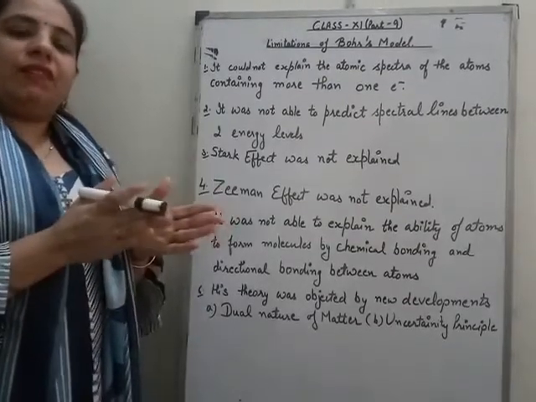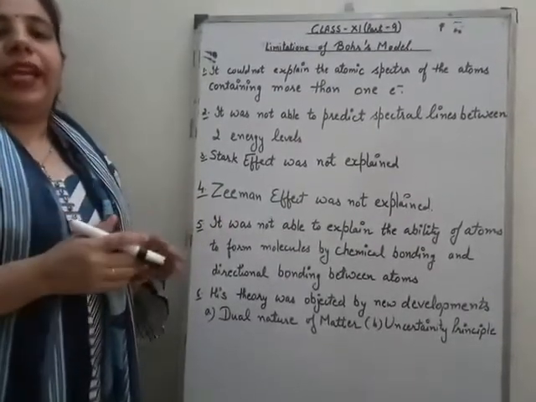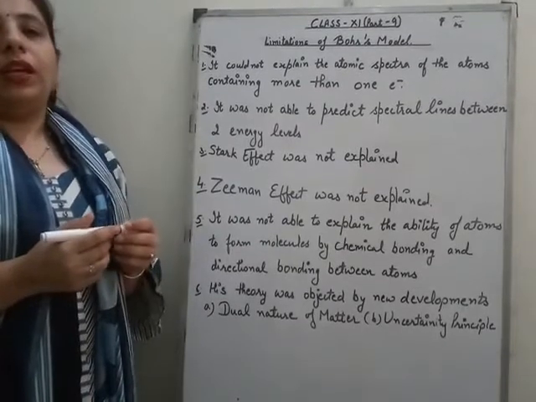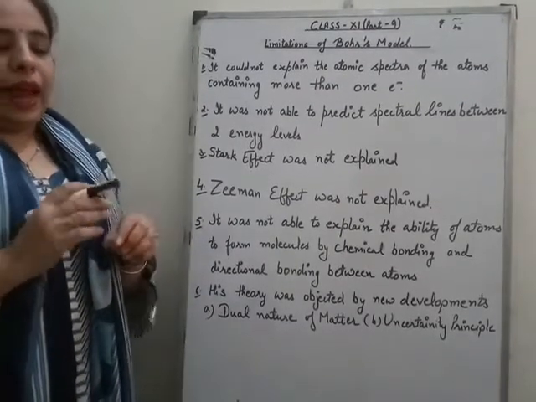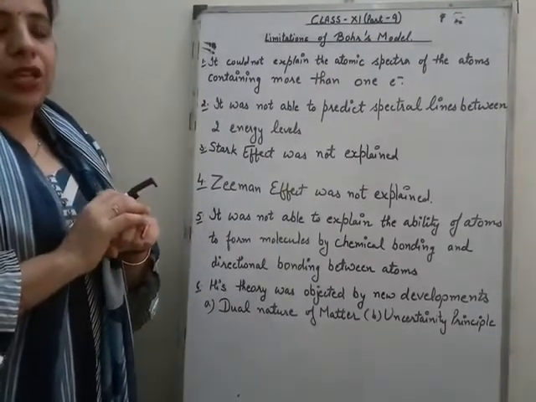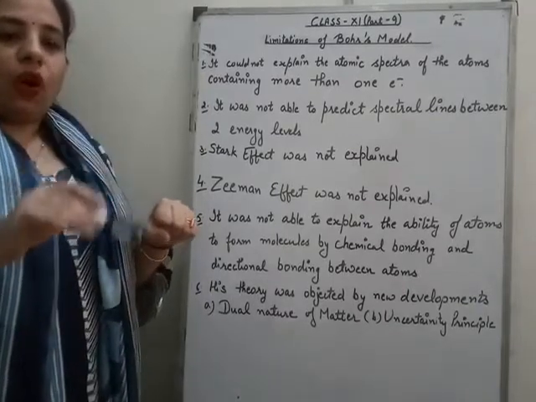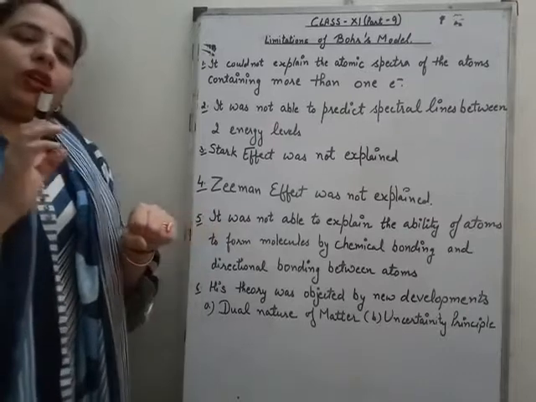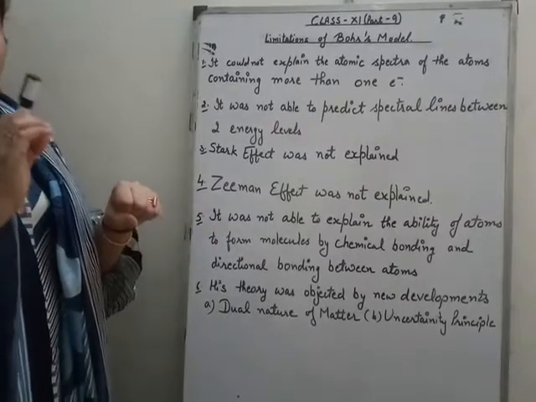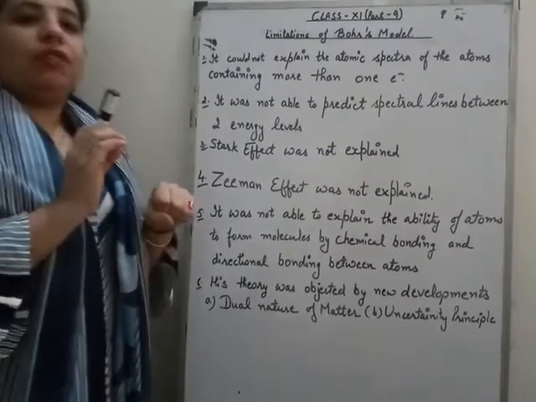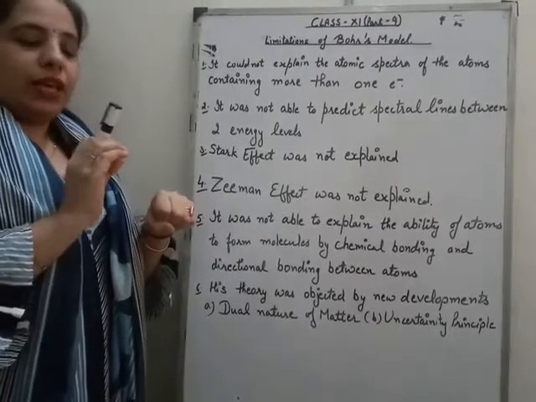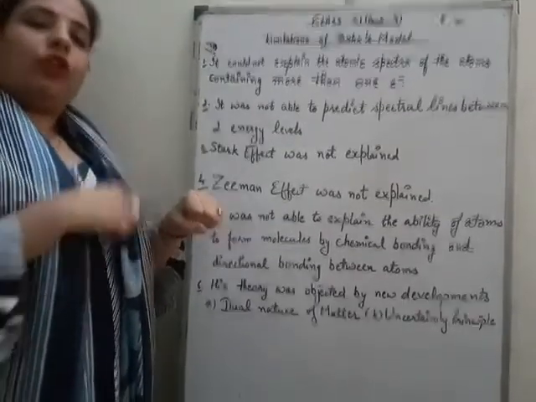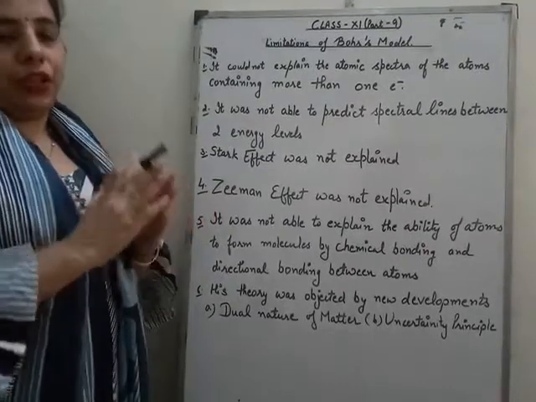Then these developments helped Niels Bohr to propose his model, and he said that in an atom the center is positively charged and the electrons revolve around the positively charged center in particular orbits which have particular energy, which are termed energy levels, and during their revolution they do not liberate energy.